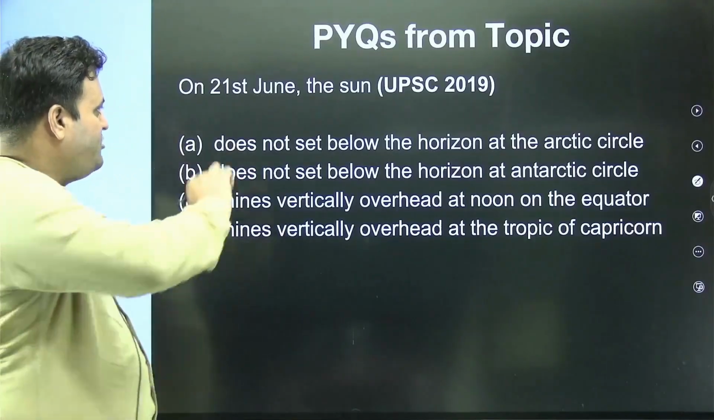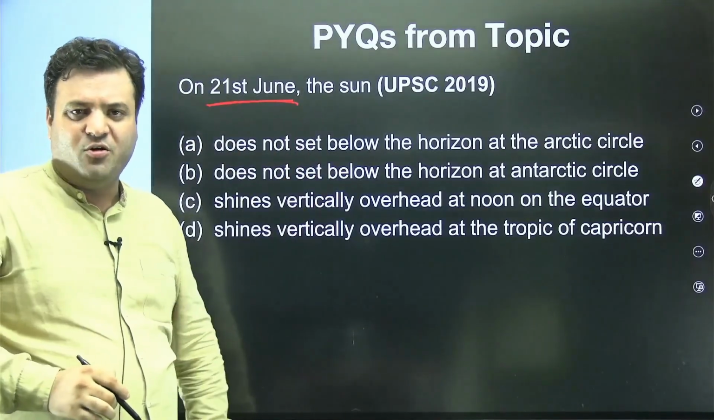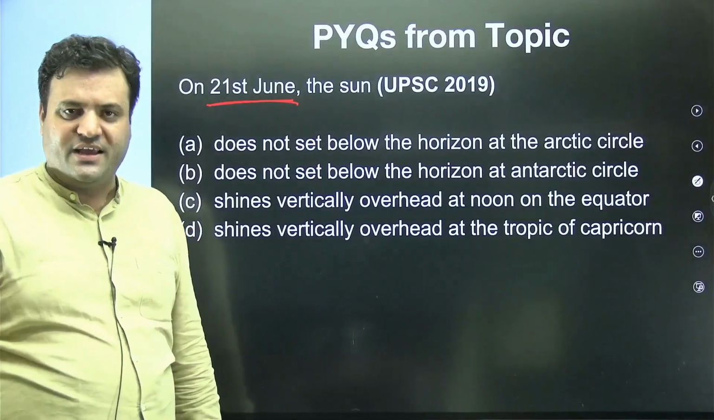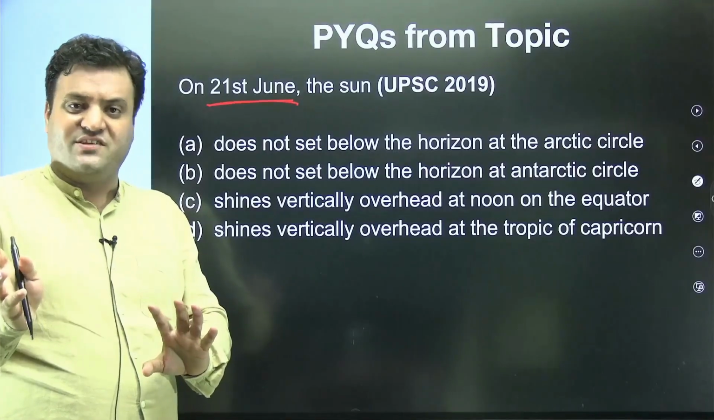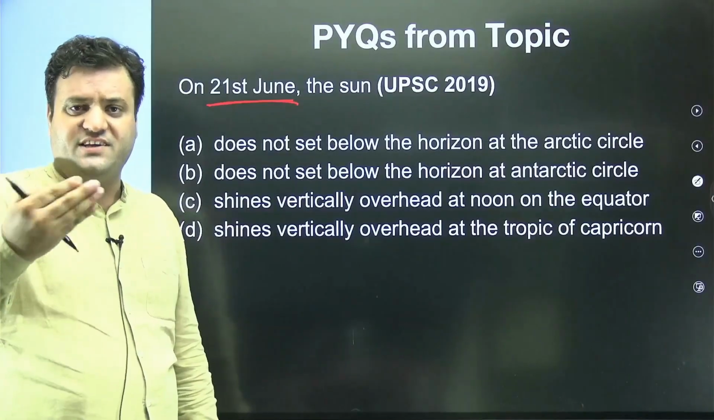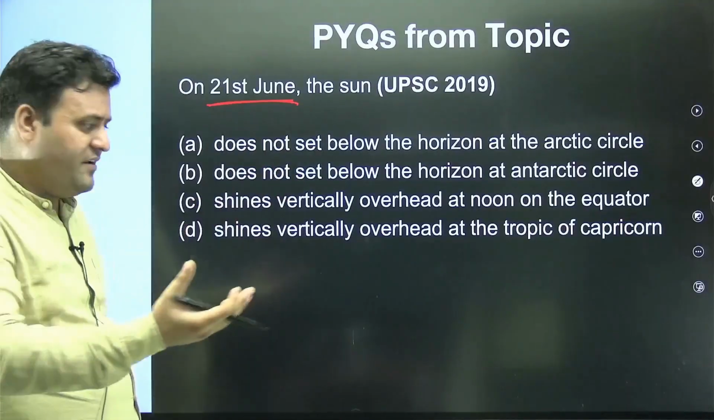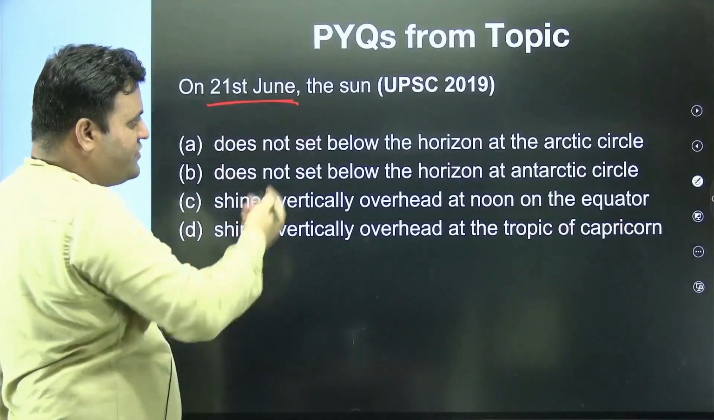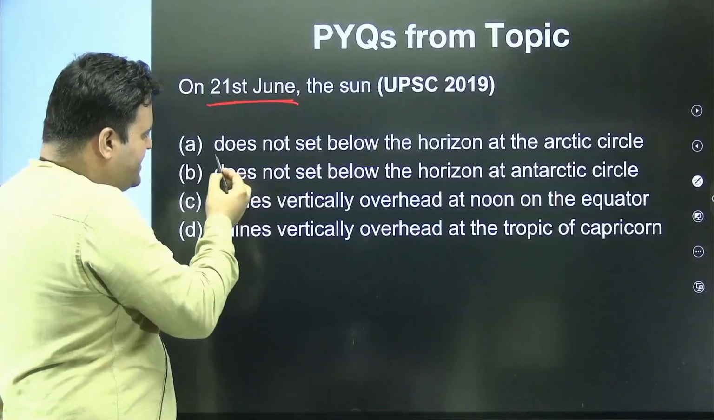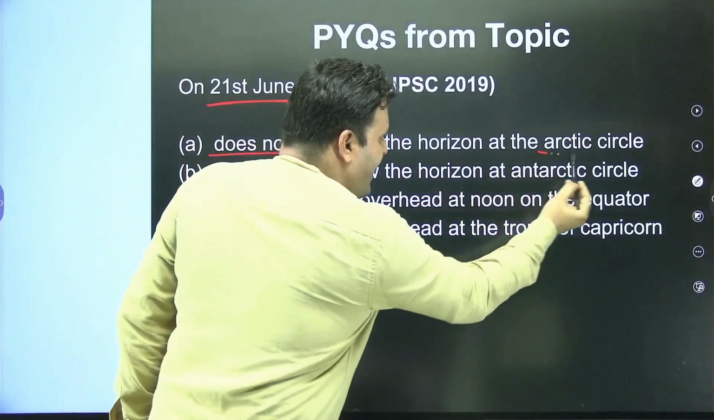All right, on 21st June, the sun... I hope you remember, on 21st of June the sun is overhead on the Tropic of Cancer. In the Northern Hemisphere we have summer, in the Southern Hemisphere we have winter, and in the Northern Hemisphere the duration of day is longer. Now this question is a bit tricky, and here you can see that during the 21st of June, what will be the scenario? So just see, the sun does not set below the horizon at the Arctic Circle.